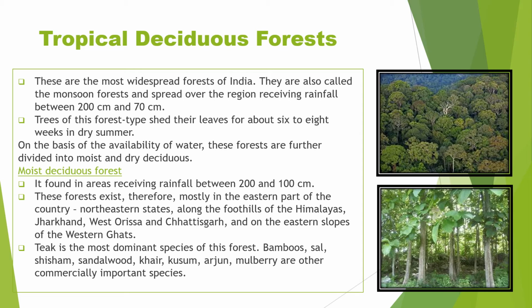Moist deciduous forests are found in areas receiving rainfall between 200 and 100 centimeter. These forests exist, therefore, mostly in the eastern part of the country, northeastern states, along with the foothills of the Himalayas, Jharkhand, West Orissa, and Chhattisgarh, and on the eastern slopes of the Western Ghats. Teak is the most dominant species of this forest. Bamboos, sal, shisham, sandalwood, Kher, Kusum, Arjun, Mulberry are some of the commercially important trees found in these forests.